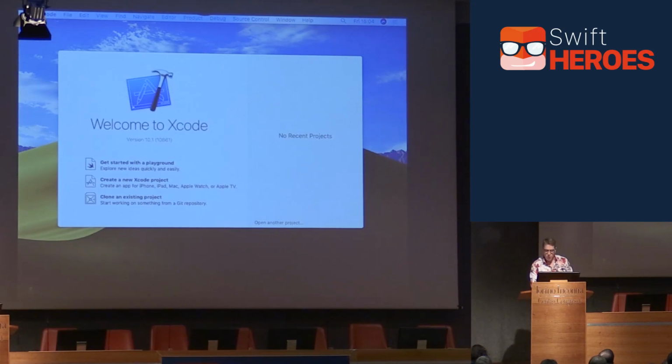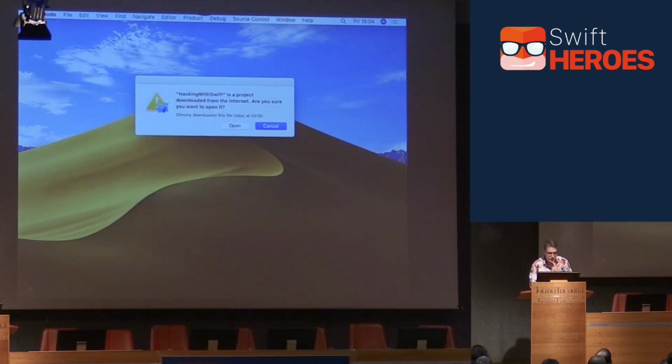Now, you already have this Turin zip file. I'm going to extract it on my other desktop and open it up in Xcode. So hopefully it'll launch over in the other window. There we go. Open up the Xcode project. Yes, it's from the internet. Of course it's from the internet. Silly question. Of course it's from the internet. That's the point of it.